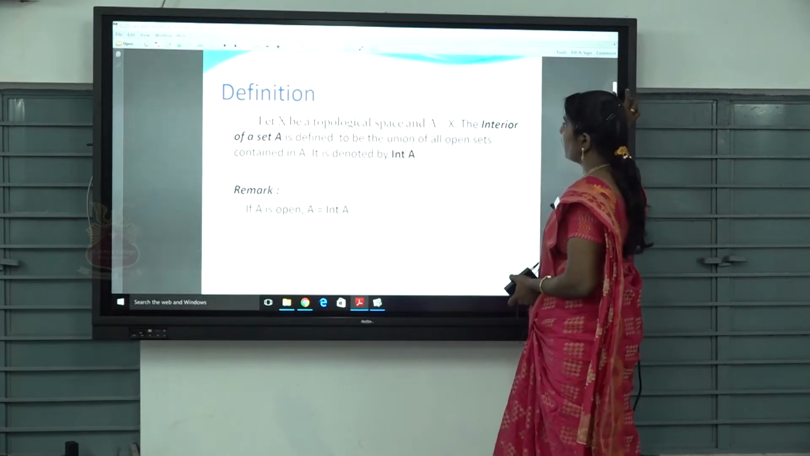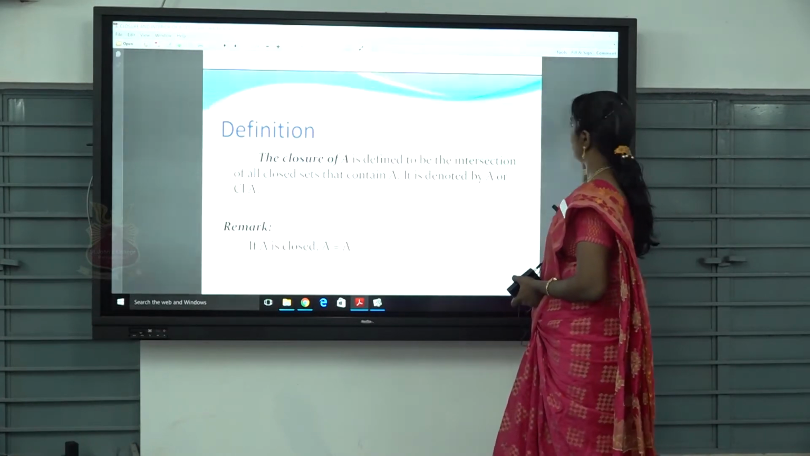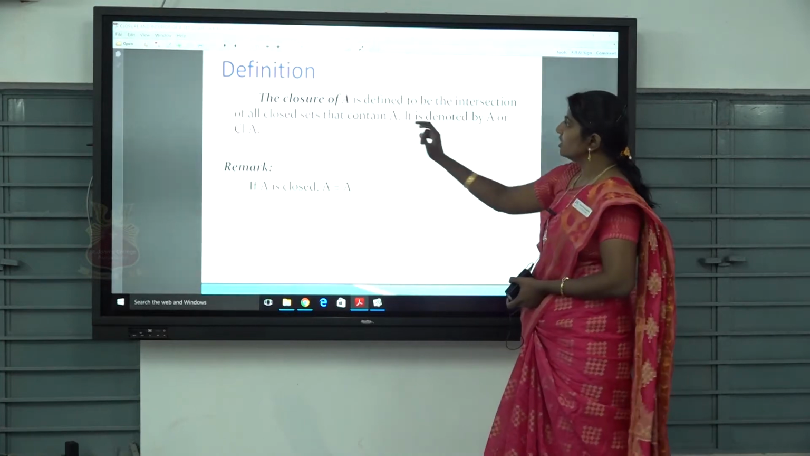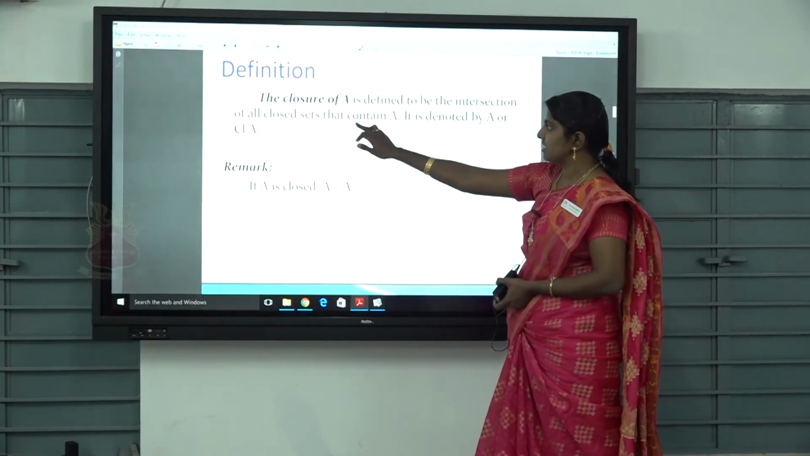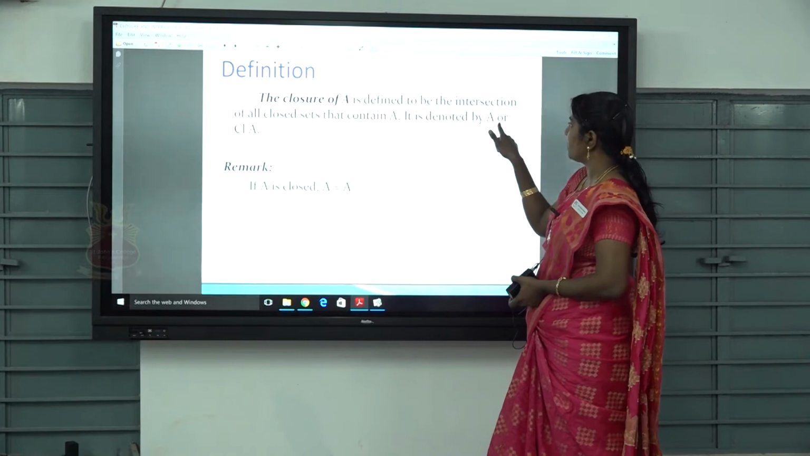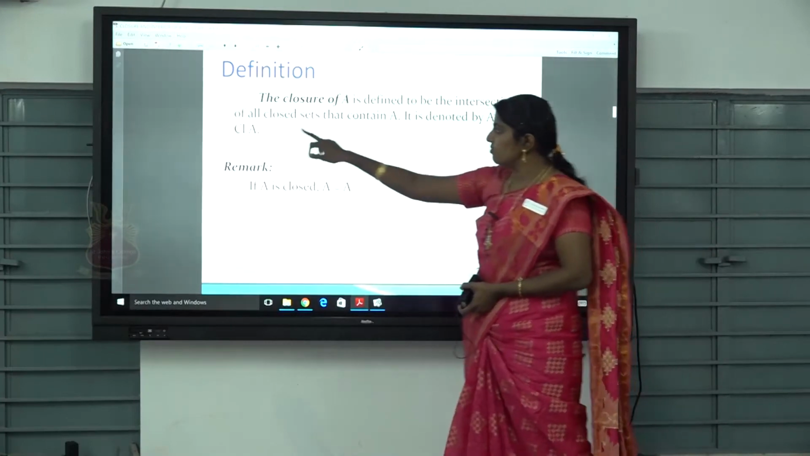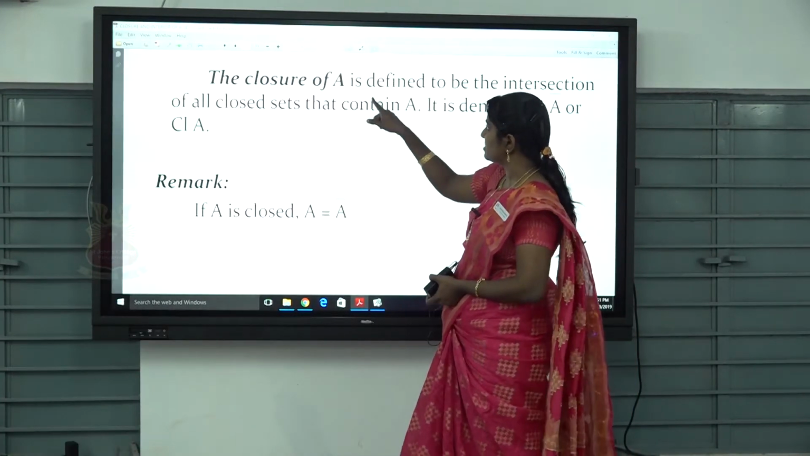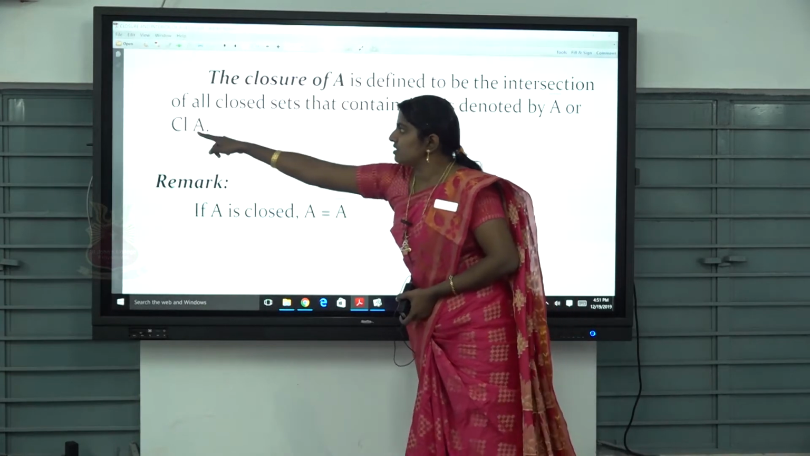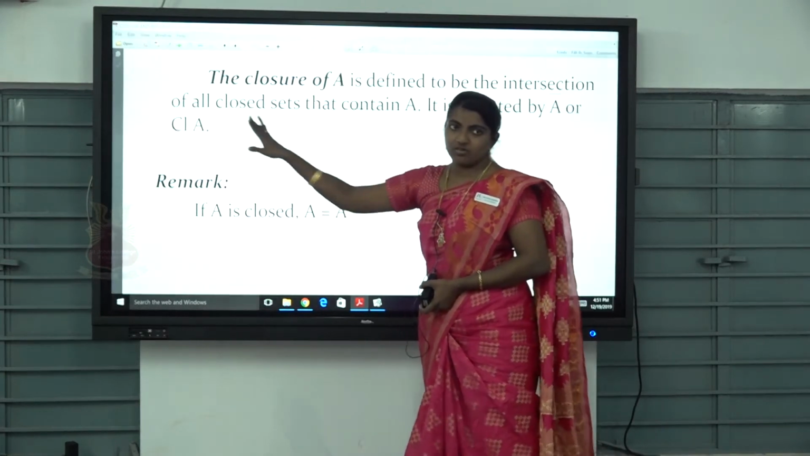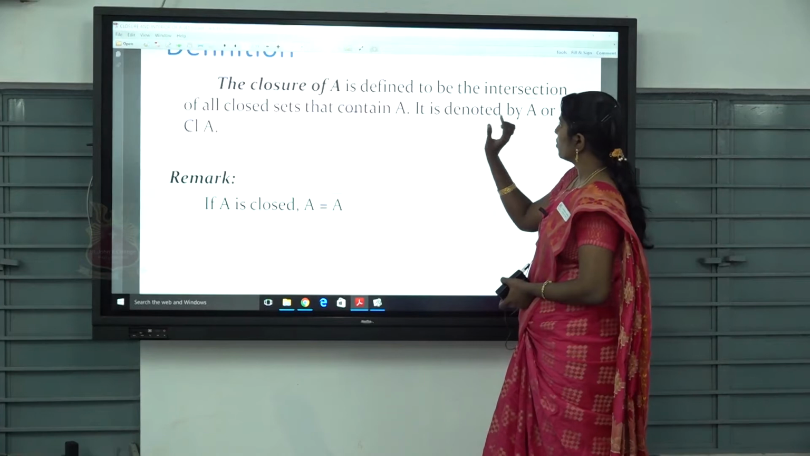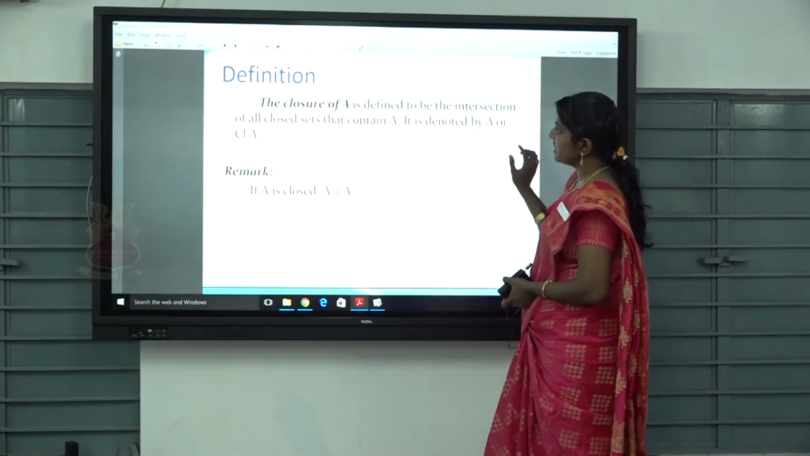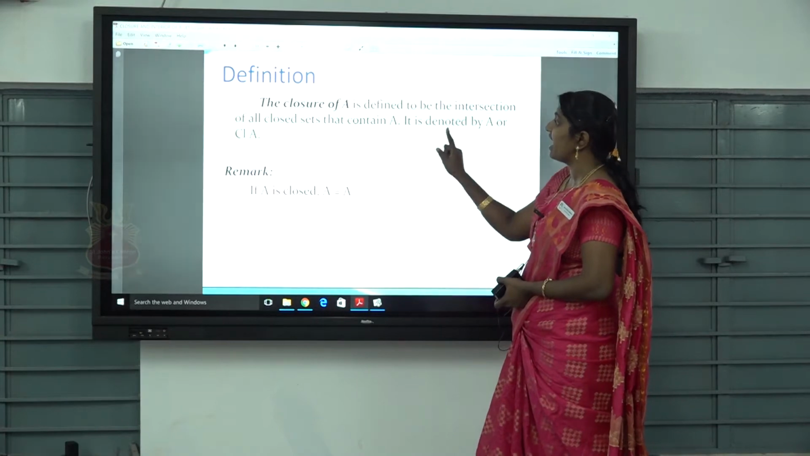Now we are going to see the definition of closure. The closure of A is defined to be the intersection of all closed sets that contain A. It is denoted by A closure, that is, we put a bar on the letter A, or simply we denote it as cl A. So either we denote it by A closure or closure of A.